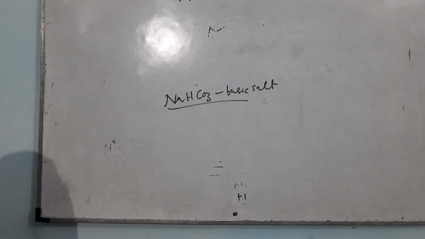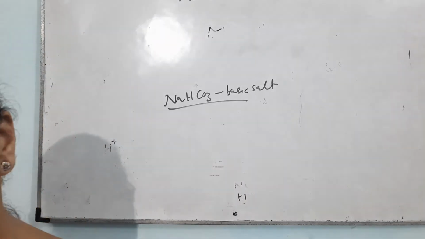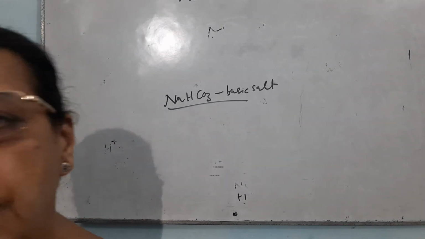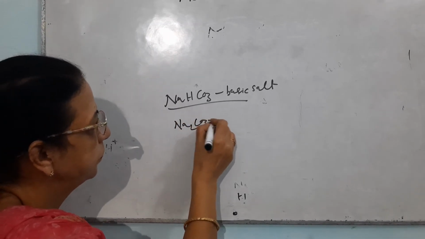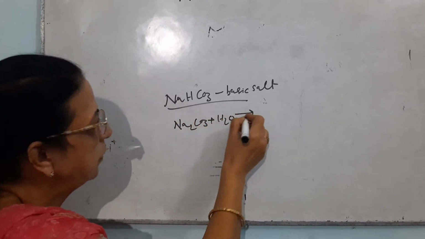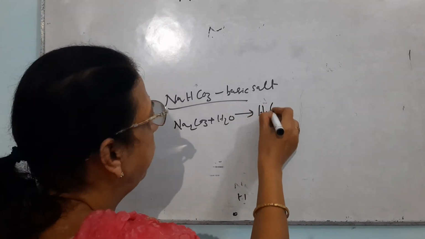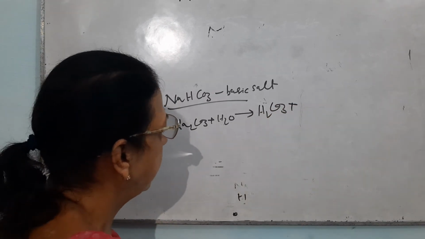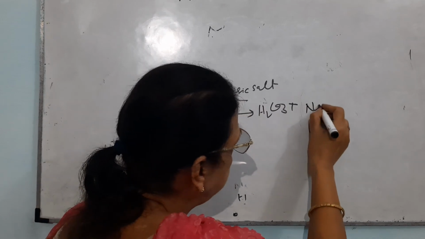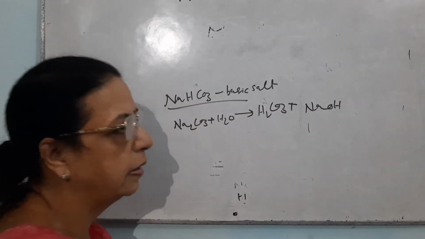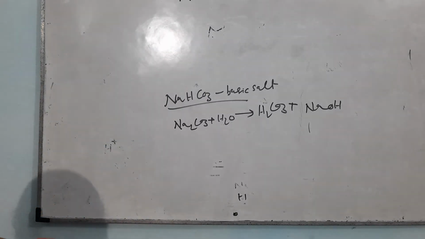And beside that, there is one more reaction which I have told you. Write the reaction of sodium carbonate with water. It will give the acid and base from which it is prepared. It will give carbonic acid, that is the acid from which it is prepared, and the base, that is NaOH, from which it is being prepared. So you can justify that it is a basic salt.